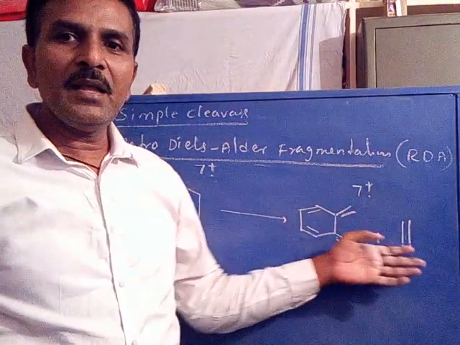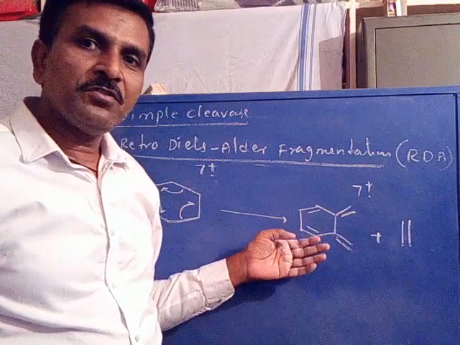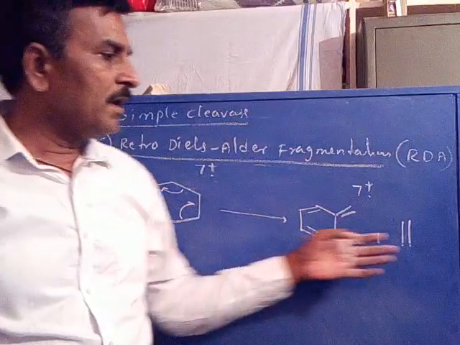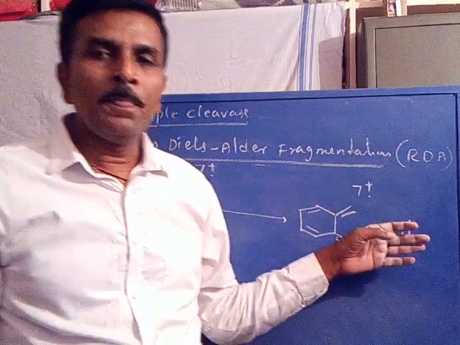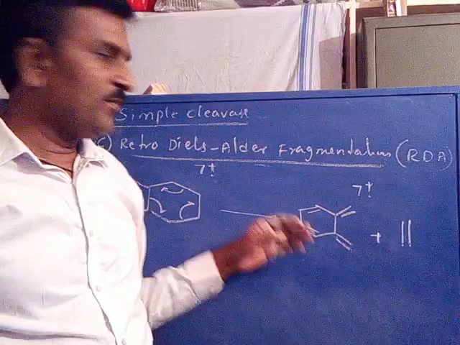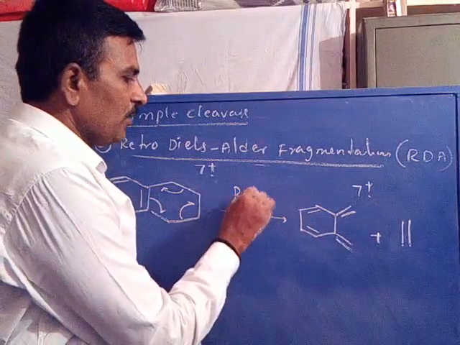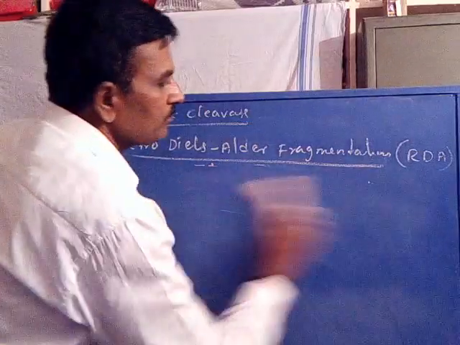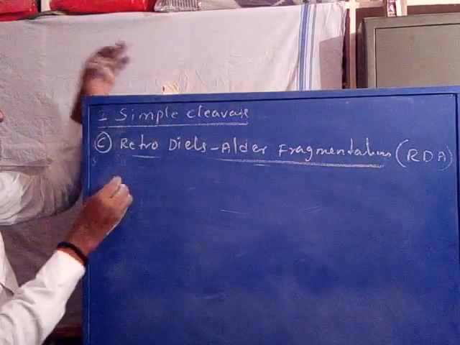One is an ion radical, the other is neutral. Either the first one is the ion radical or the second one is. If the first one is the ion radical, the second fragment must be neutral. If the second fragment is the ion radical, the first one must be neutral. This is the RDA process, the retro-Diels-Alder reaction. Now, we will take a few more examples.